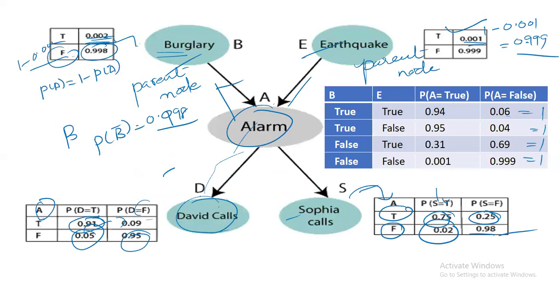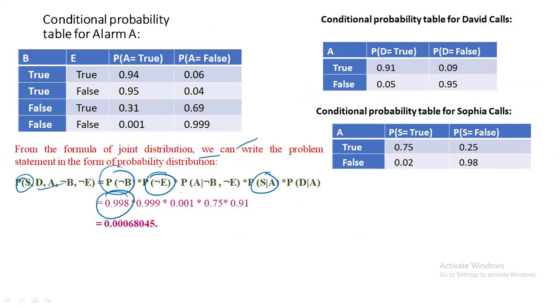E bar means the earthquake had not happened. If it is happening, the true value is 0.001; otherwise 1 minus this value, the false value, is 0.999. So we are substituting 0.999. Next, the probability of A, the alarm sounded, given that both B bar and E bar, meaning the burglary has not happened and the earthquake has not happened.